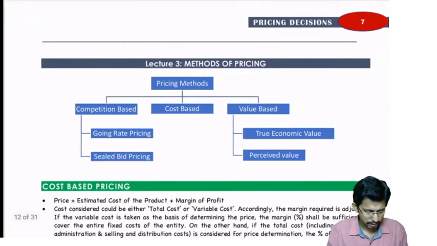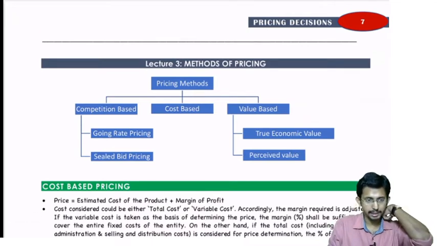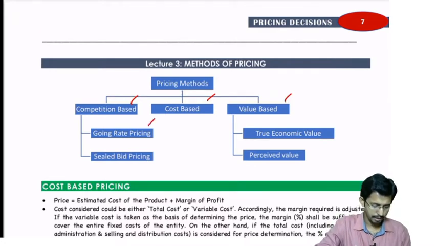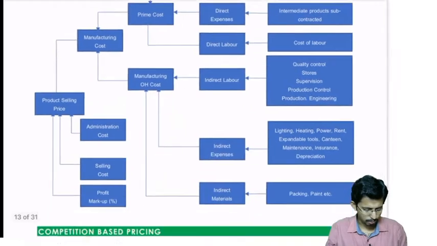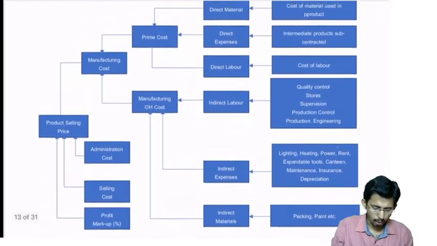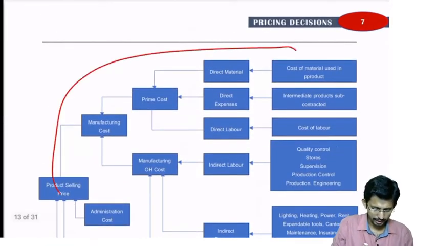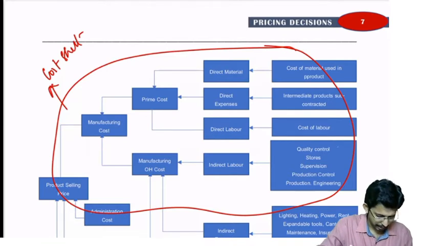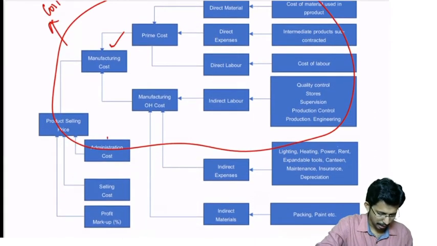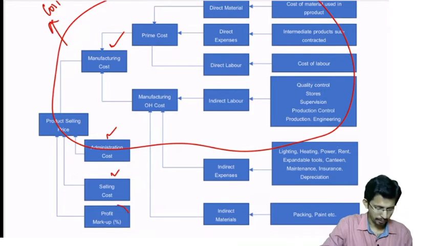Then moving to the methods of pricing, we saw cost based pricing, then competition based, then value based. Under competition based, we saw going rate pricing, then sealed bid pricing. Then under value based, true economic value and perceived value. Then coming to cost based, this is how we need to do the cost calculation. This is something which you have learned in your cost sheet. The product selling price will be divided into manufacturing cost, administration cost, selling cost, and profit markup.